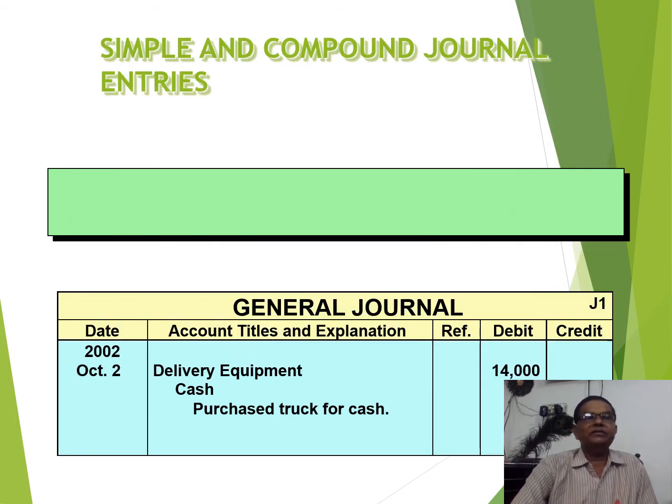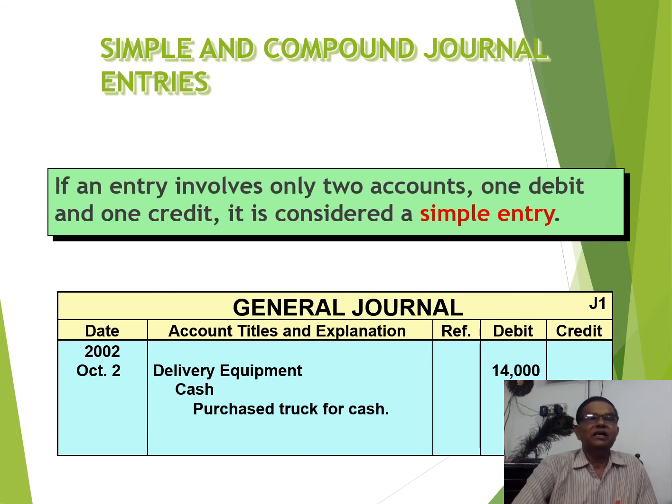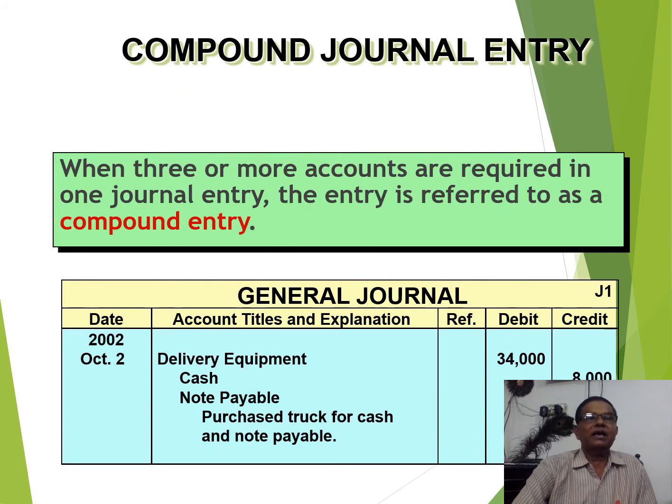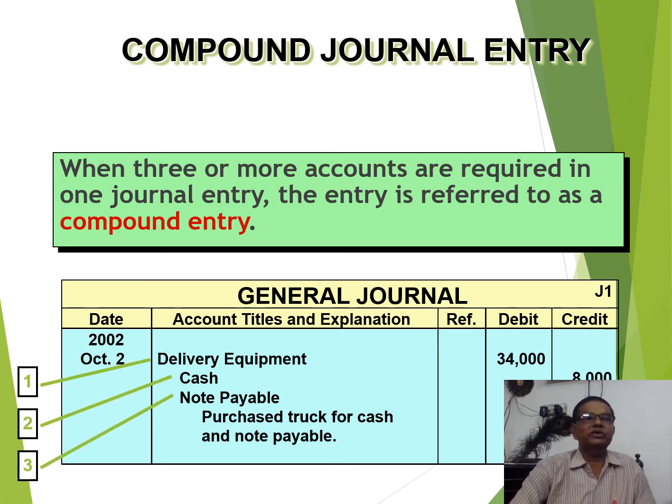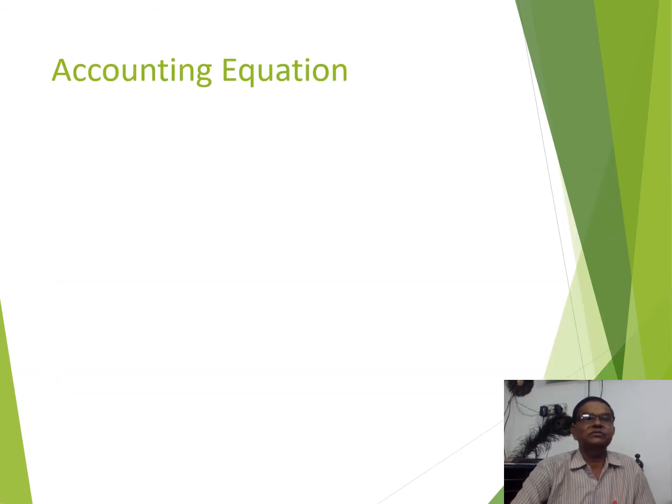So my dear friend, here are simple and compound journal entries. This is the simple journal entry, and now we are going to have a compound journal entry where various transactions are recorded at one place. Here you see there are three parts: equipment, cash, and note payable. Three entries. Now we are proceeding to the next part, that is the accounting equation.